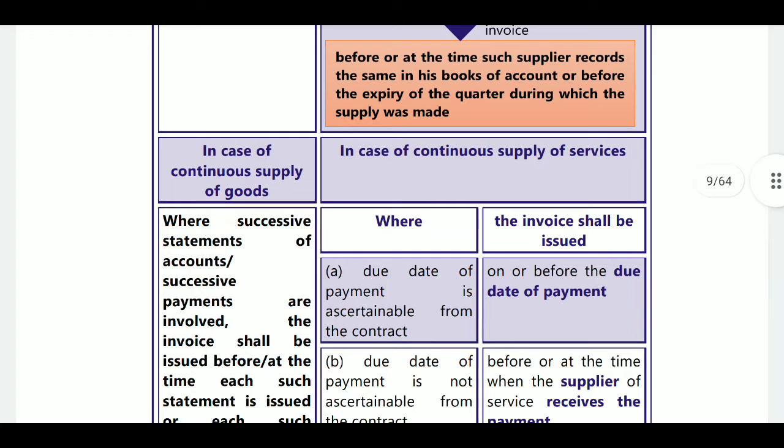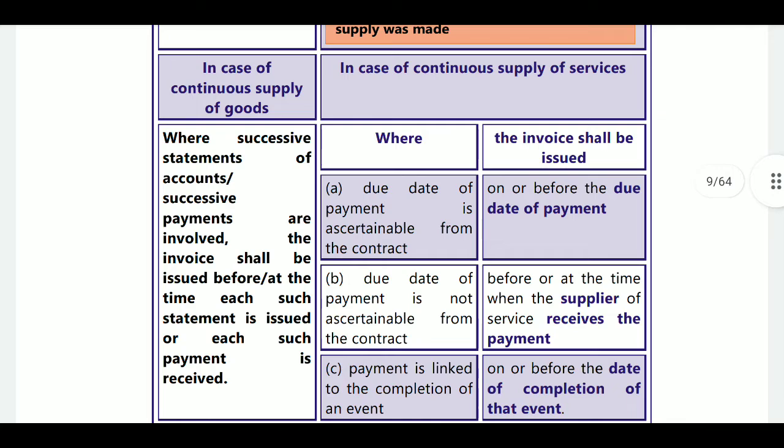And in case of continuous supply of goods, the invoice is issued before or at the time of each successive statement of accounts is issued, or each successive payment is received, as the case may be, whichever is earlier, not whichever is later.